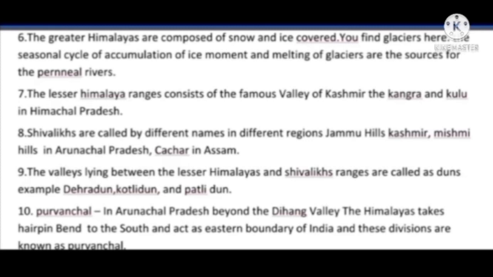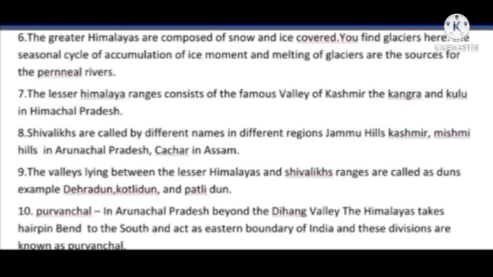Next point. The Lesser Himalaya ranges consist of the famous valley of Kashmir, and the Kangra and Kulu valleys in Himachal Pradesh. Next one. Shivaliks are called by different names in different regions: Jammu Hills, Mishmi Hills in Arunachal Pradesh, Kachari in Assam.